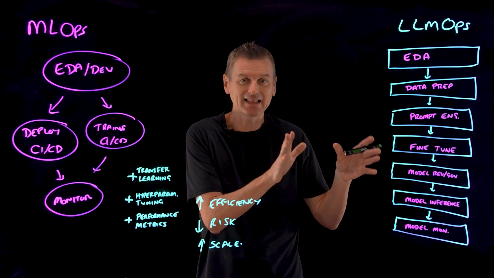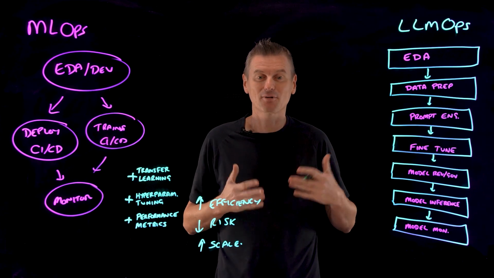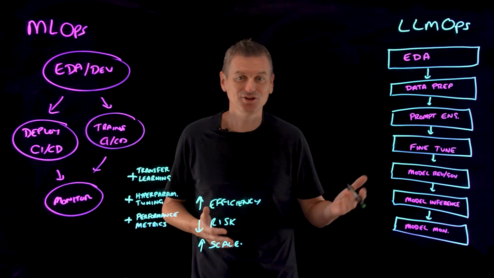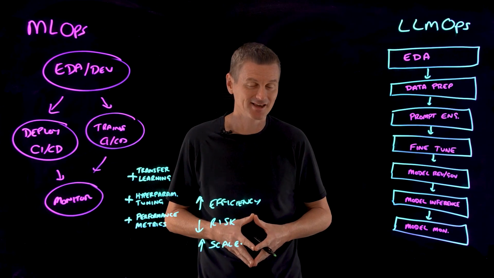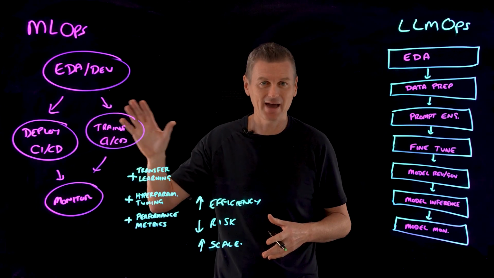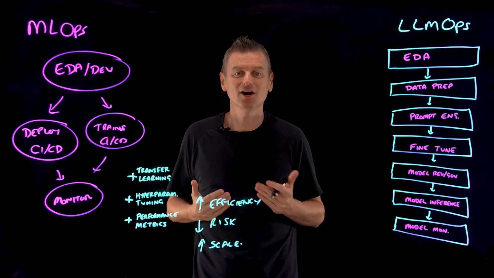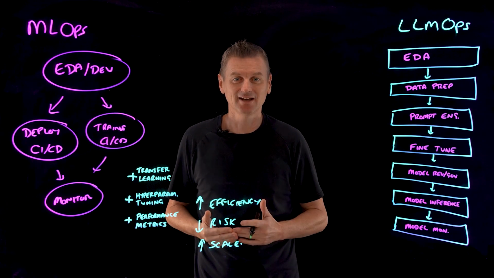So that's LLM Ops in a nutshell. It's a set of practices, techniques, and tools used for the operational management of large language models in production environments. And unlike the broader ML Ops, it addresses the unique approaches required to train and deploy LLMs.